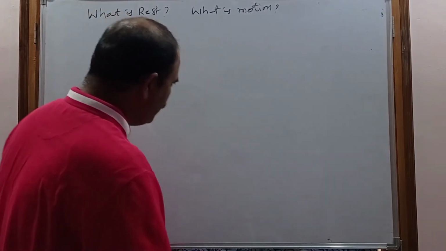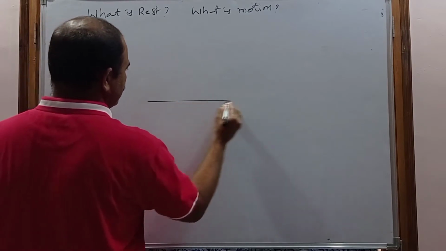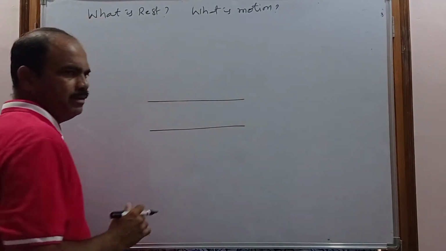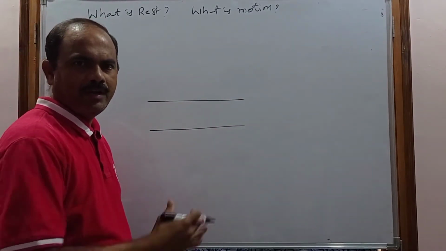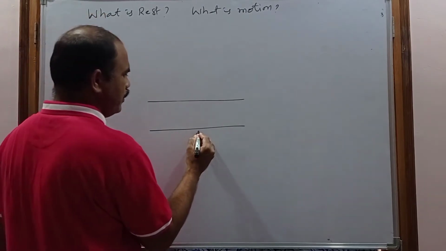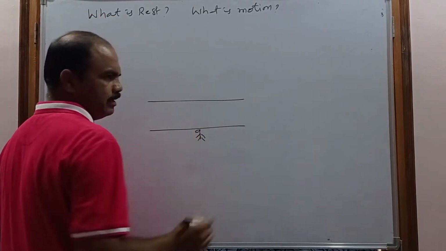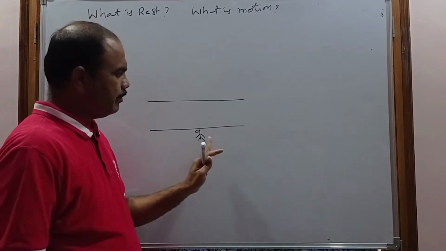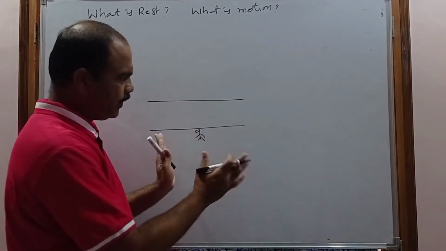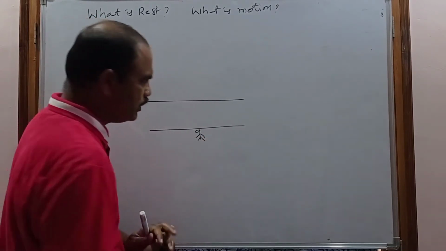For example, let us consider this is a road and you are standing by the side of the road. అంటే మీరు రోడ్ పక్కన నిల్చున్నారు అనుకోండి. So then, what are the surroundings?